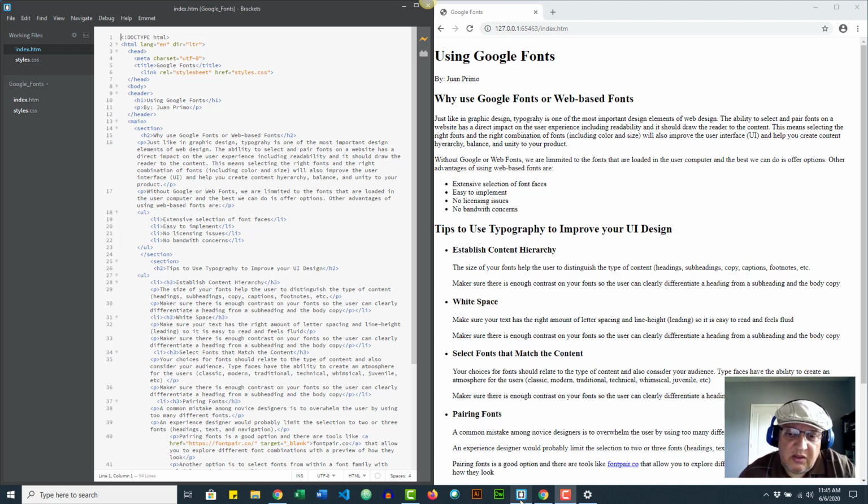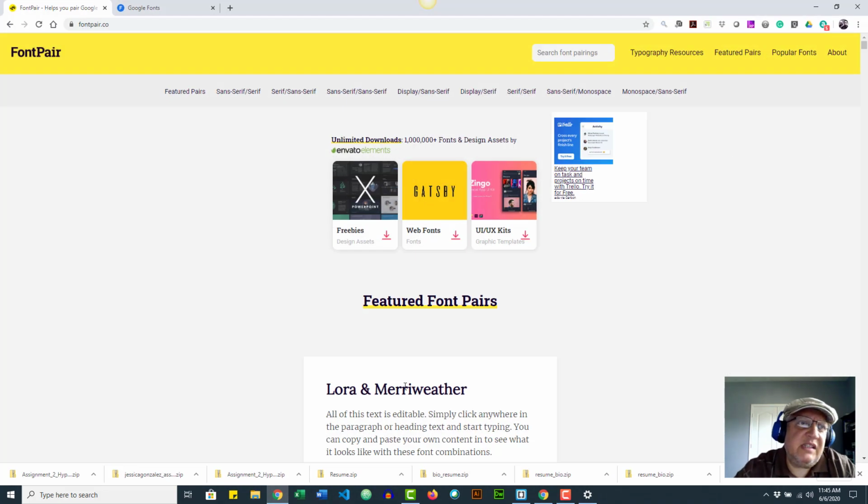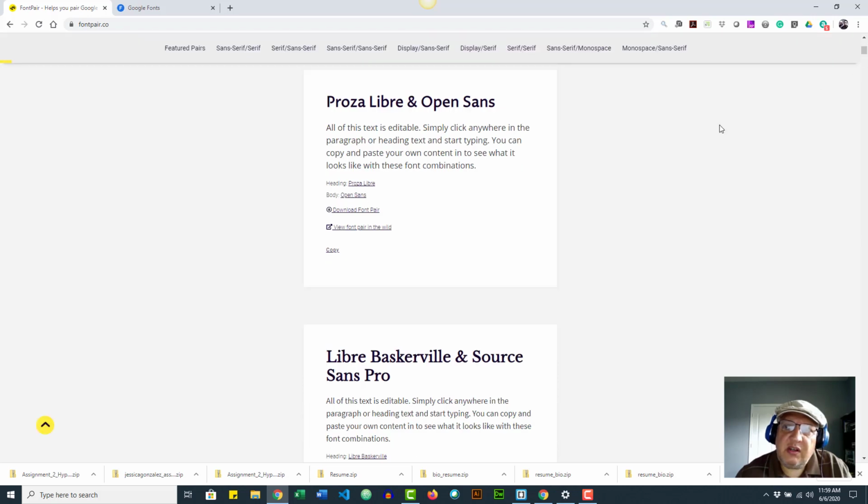But a quick way to leverage the power of the internet is by looking for places that allow you to find good font combinations. So I like to use Font Pair because Font Pair actually focuses on Google Fonts. So you can find all sorts of different combinations here, and the one I'm going to use for the example is actually Prosa Libre and Open Sans.